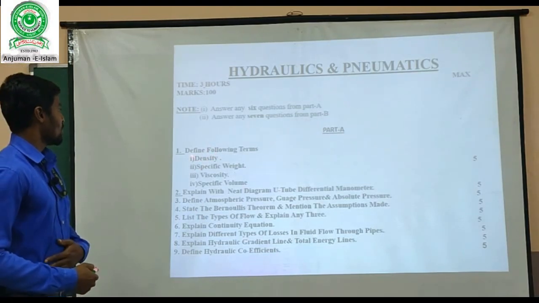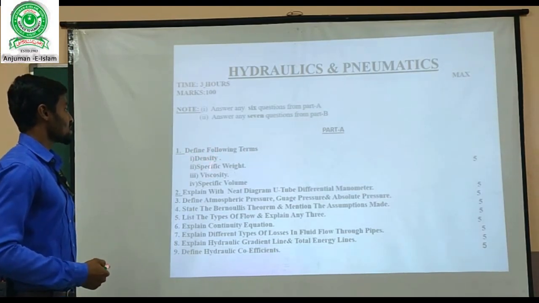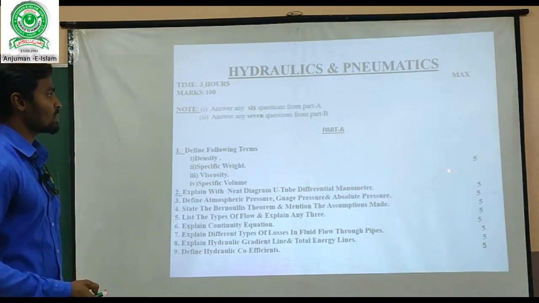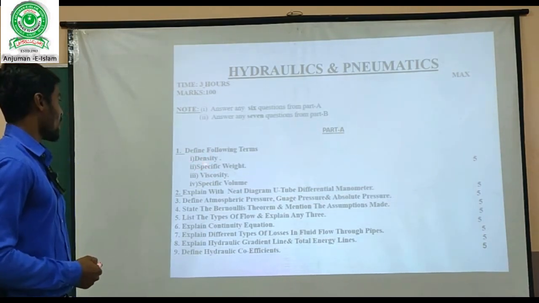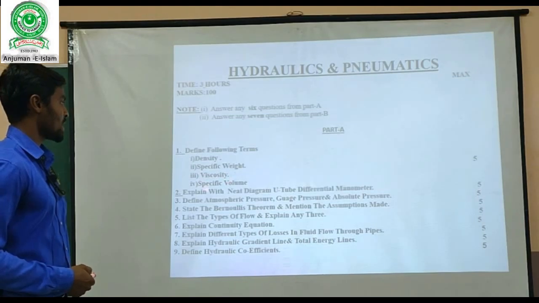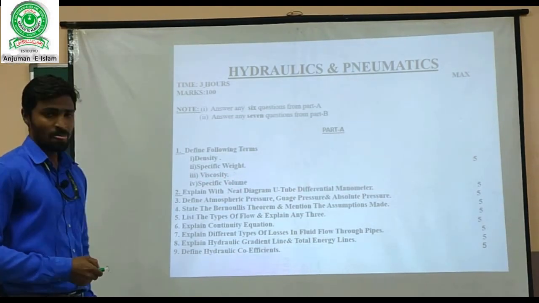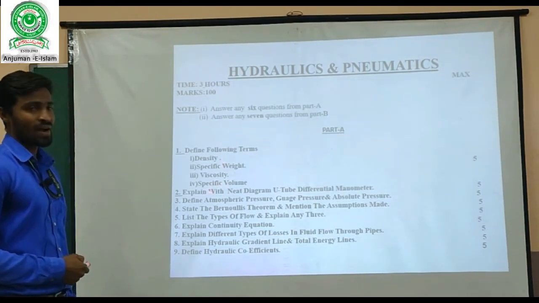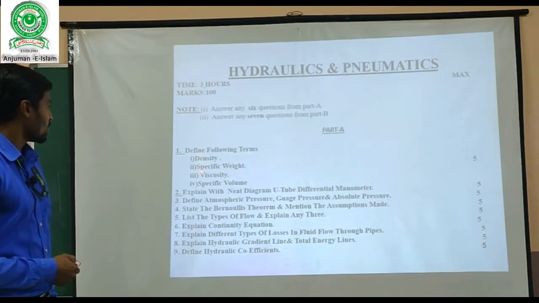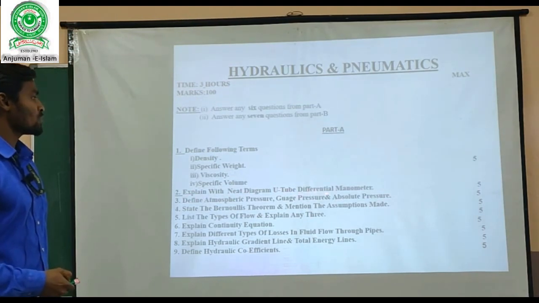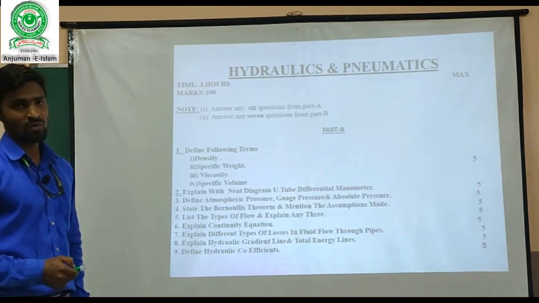we have definitions, which are the theoretical part from chapter number 1. So we have density, specific weight, viscosity and specific volume. This was asked for 5 marks. So you have to write the definitions of these terms. And the next one is: explain with a neat diagram the U-tube differential manometer. That is also for 5 marks.